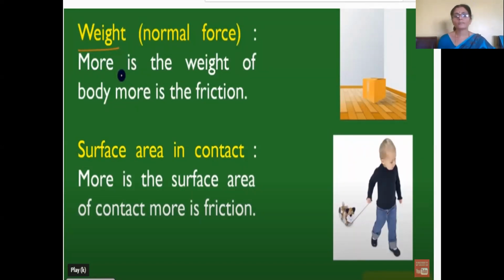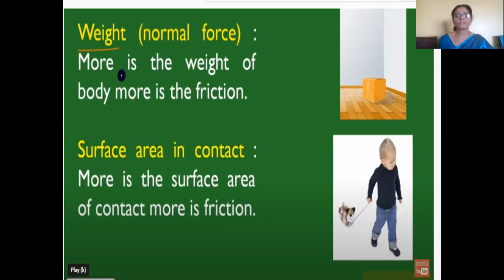If the box weight is less, you can easily move the box, because the irregularities between the surface of the box and the floor will be less, so the friction also will be less. By a little applied force, you can move the box. So the first one is weight: the more the weight, the more the friction.